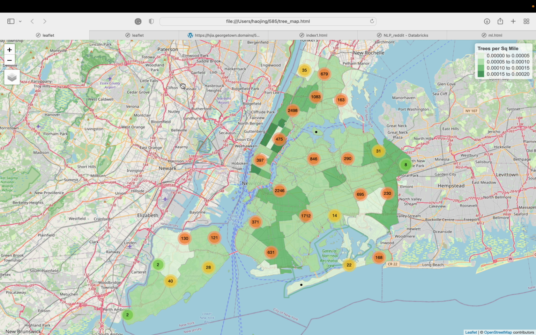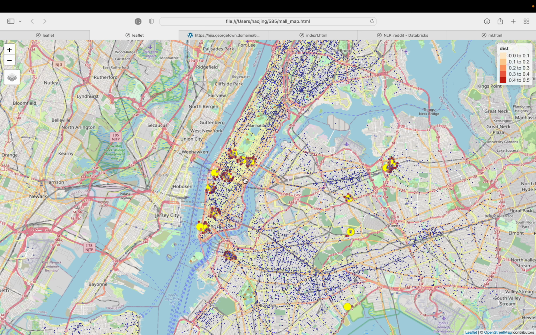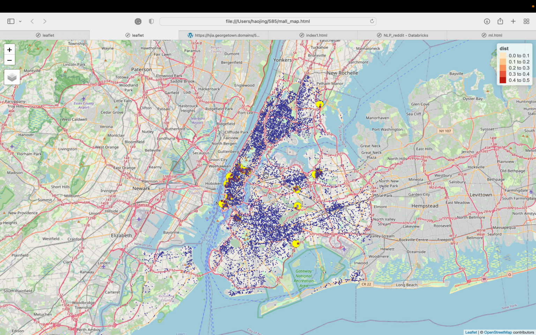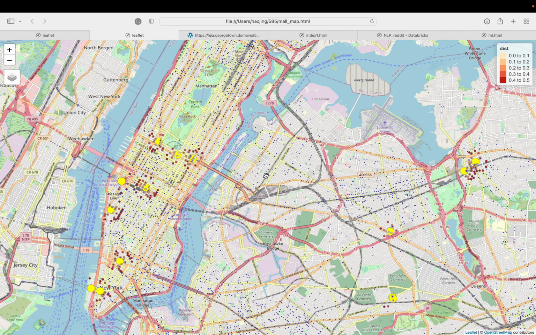Let's go back. The second map is a map of the count of crime by distance that I made. The yellow circles here are the shopping malls, and I used ST distance to filter the crime cases that happened within 1 kilometer of the shopping malls, and marked them in different colors, the red ones and orange ones. We can see that there are more points assembled around each shopping mall.